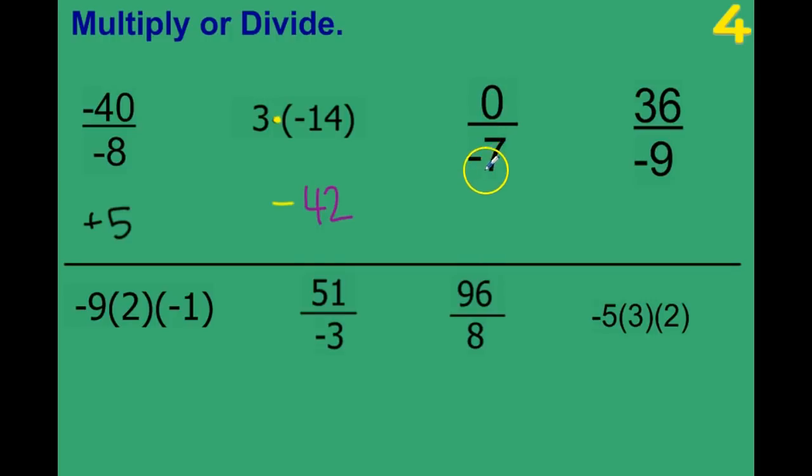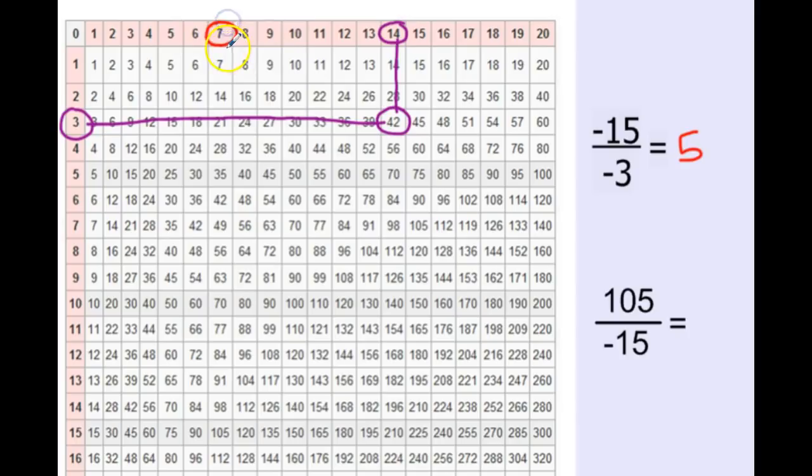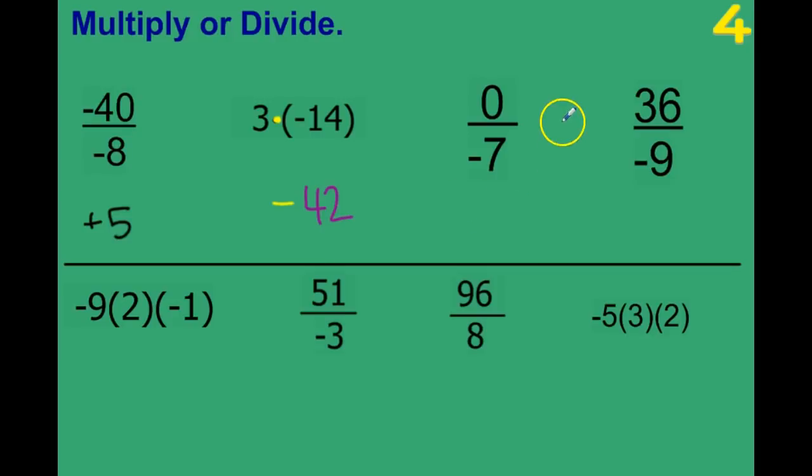0 divided by negative 7. Now this one's tricky because we have 7 on our multiplication chart, but we can't ever follow it to 0. So our answer is just that, 0. 0 divided by anything is 0. Think of it this way. If we have 0 cookies and we want to divide them into 7 groups, how many go in each group? Well, 0 go in each group. We can't put any in any of the groups.